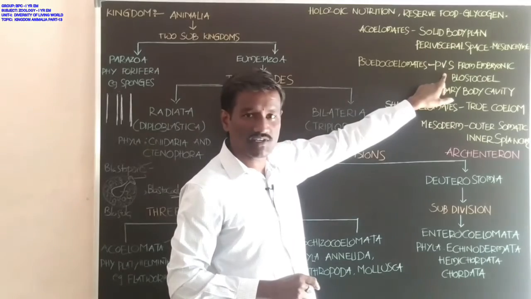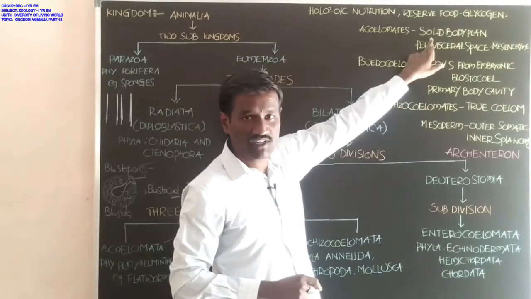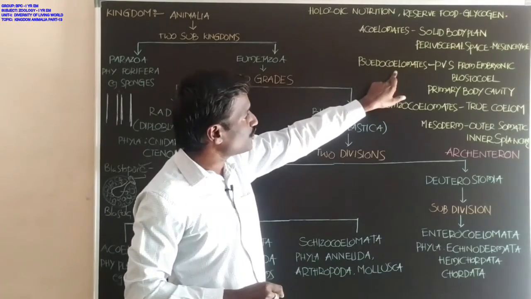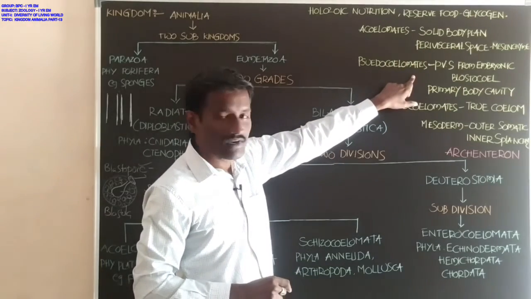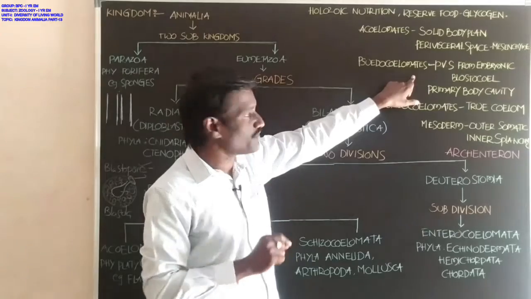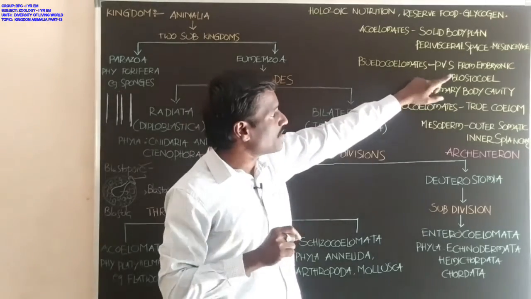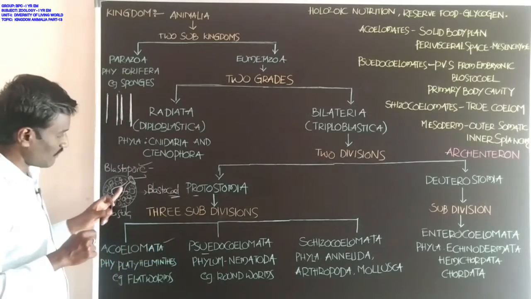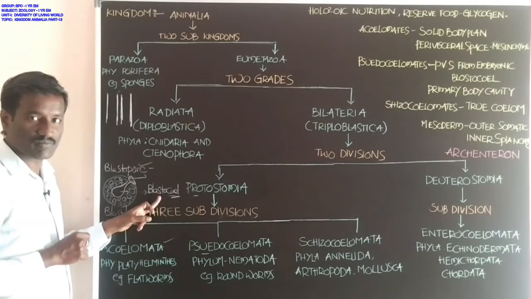In acoelomates, coelom is absent. Pseudocoelomates do not have the true coelom, having the false coelom, because it is developed from the blastocoel.